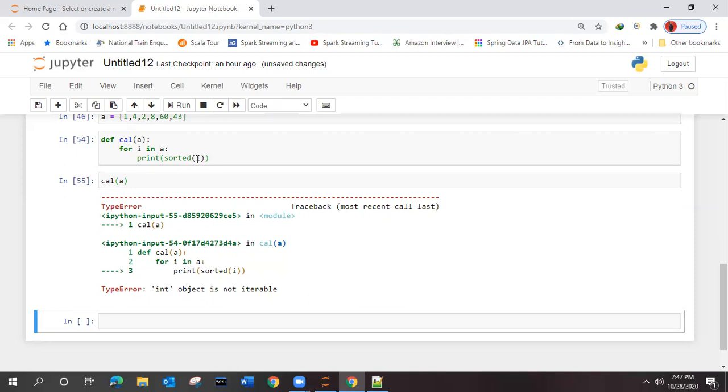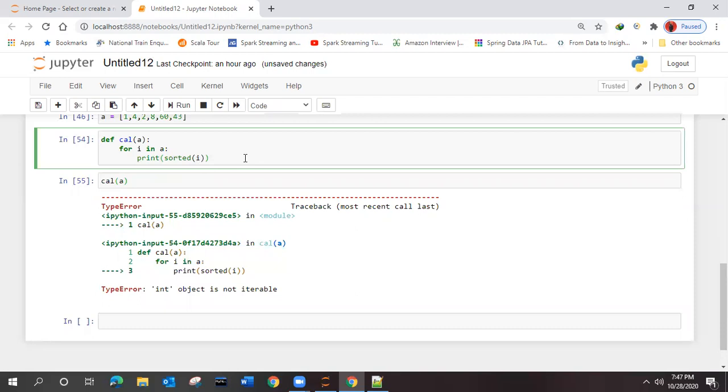Because of that you can see the highlighted line number 3. Inside the print statement it is declaring the thing. For sorting, it needs to do a comparison between two things, right? But it is getting only one thing. So this approach will also not work. Then what to do?